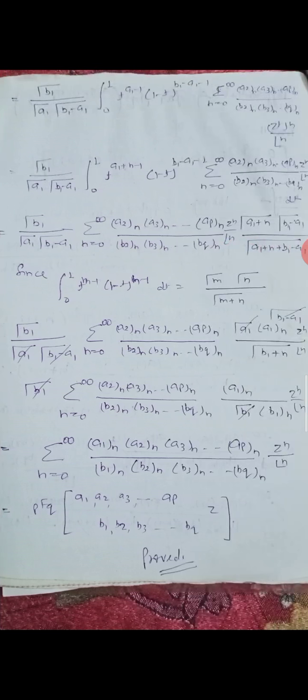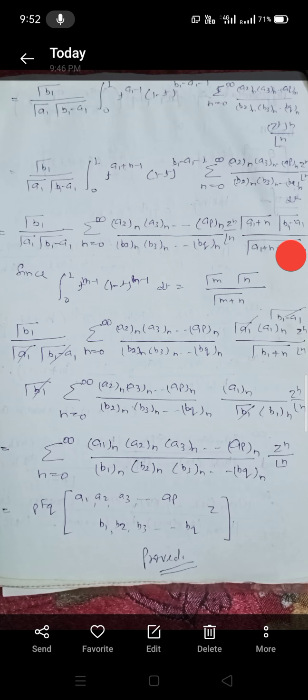Now gamma b1 and gamma b1 cancel out, so summation n equal to 0 to infinity (a1)n (a2)n (a3)n ... (ap)n upon (b1)n (b2)n (b3)n ... (bq)n z to the power n upon factorial n. This is equal to pFq(a1, a2, a3, ..., ap; b1, b2, b3, ..., bq; z). This is the integral representation of the generalized hypergeometric function. Thank you.